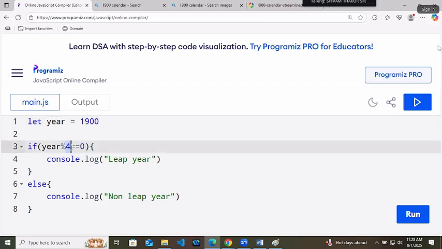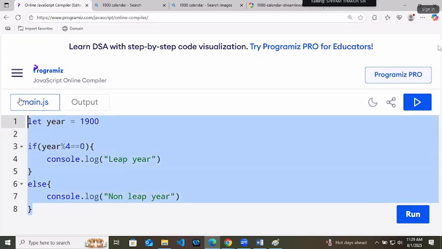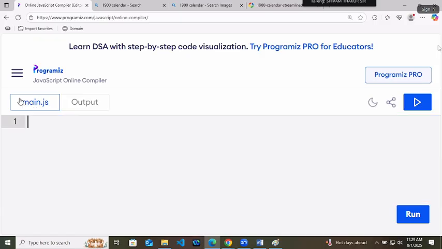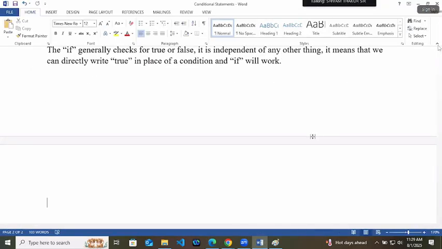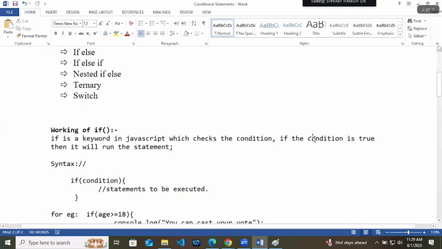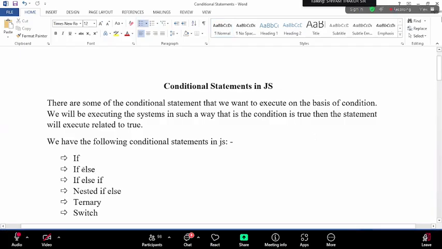You should check it with 400. But again, second logic, how we will do? That we will discuss in the next term. Okay? So hold this leap year program for a minute because this is the next topic. Okay, so that is your if and else.